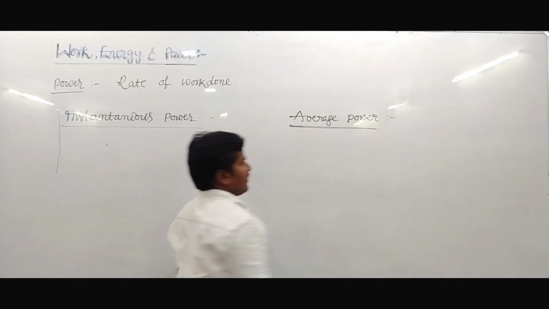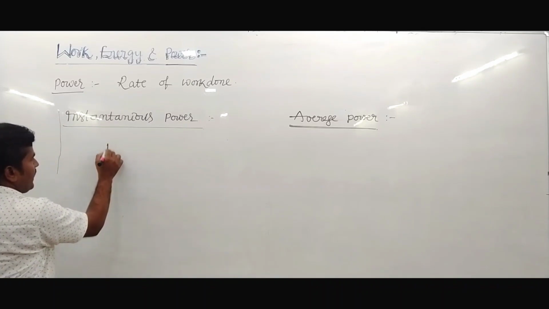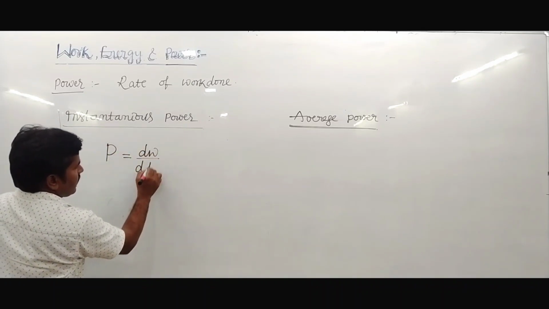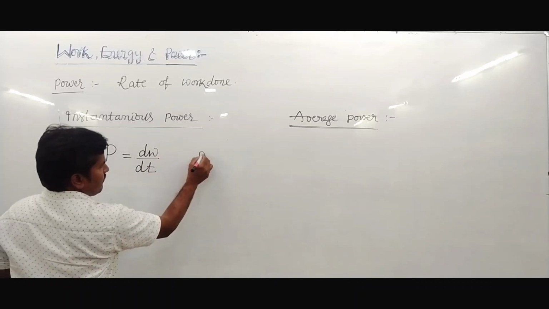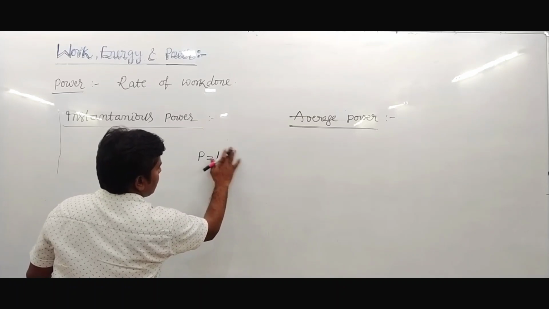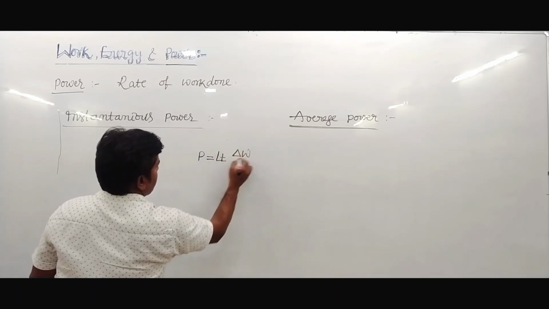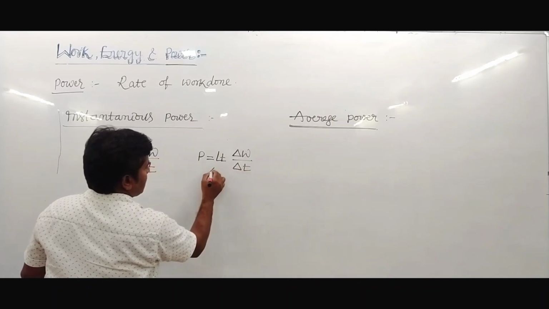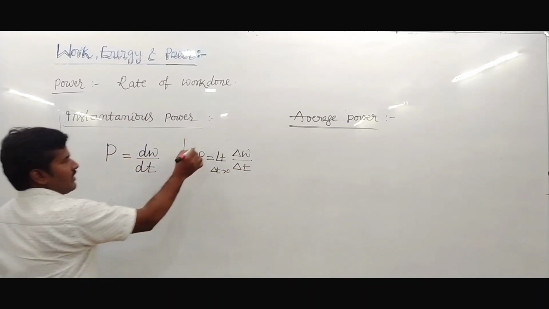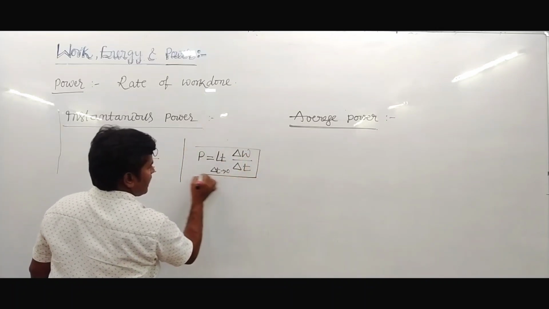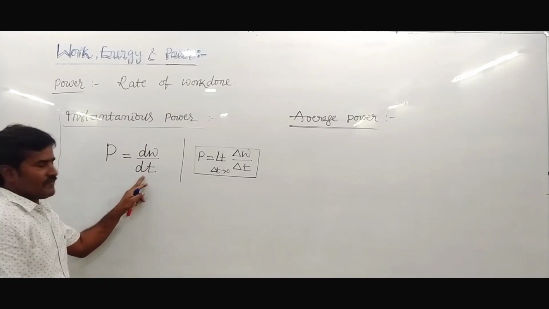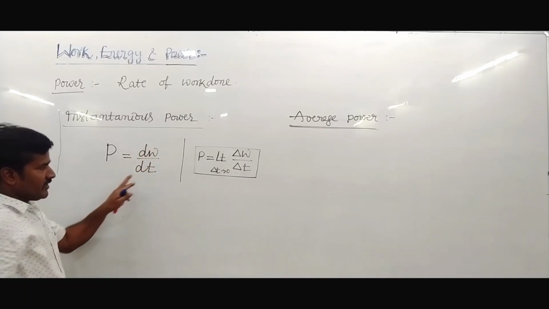Instantaneous power is written as P equals dW upon dt, or P equals the limit of delta W upon delta t as delta t tends to 0. This is called instantaneous power: differentiation of work done with respect to time.